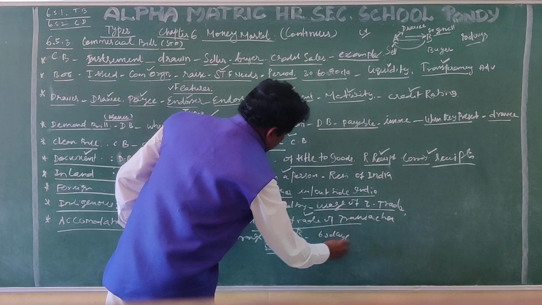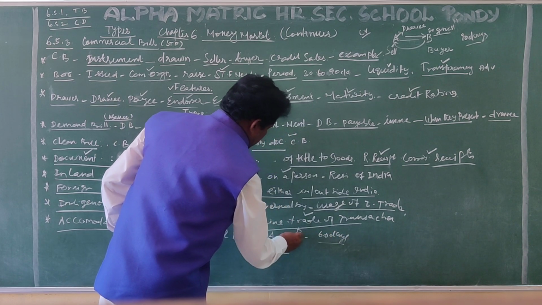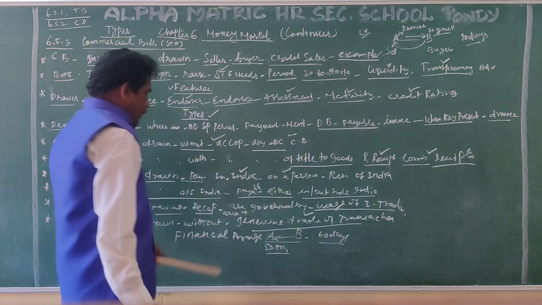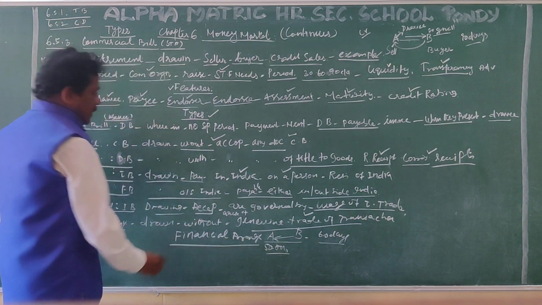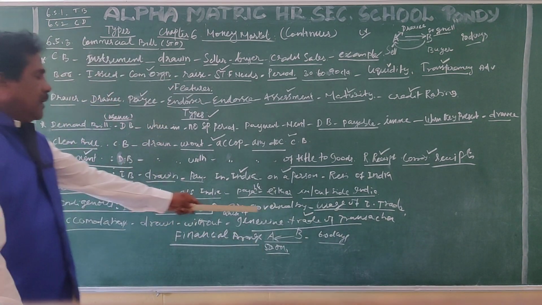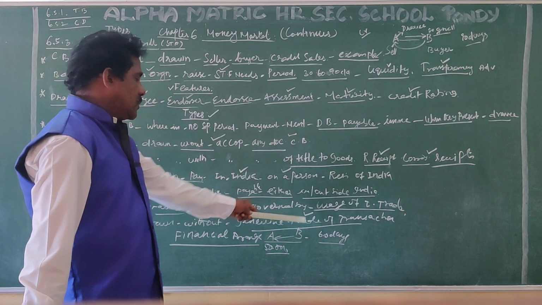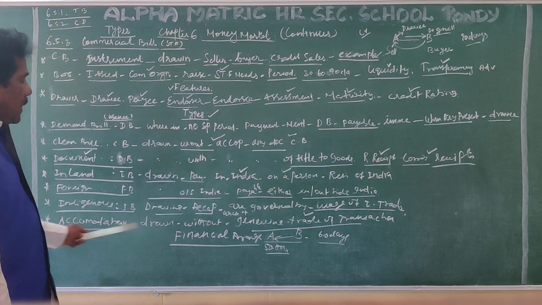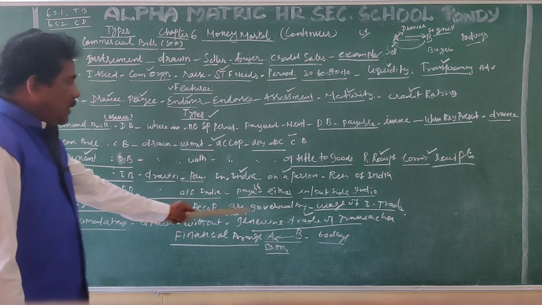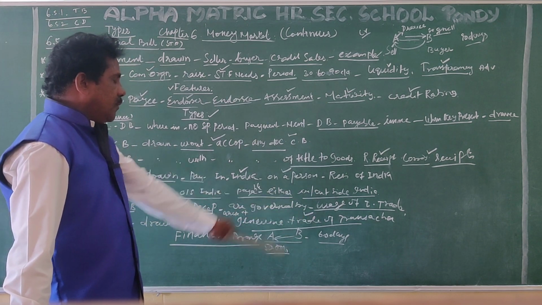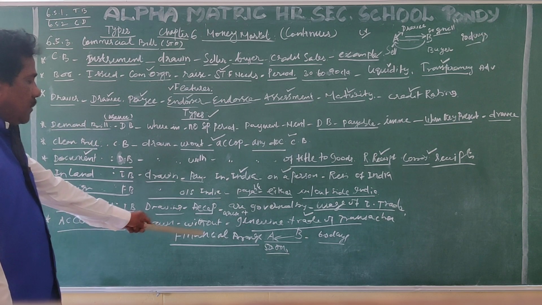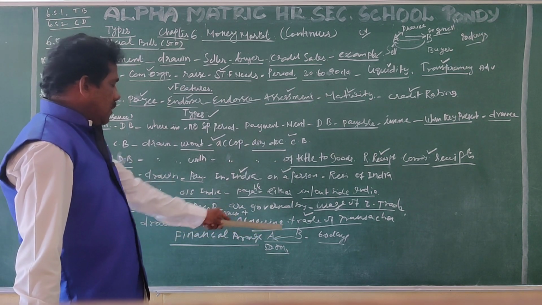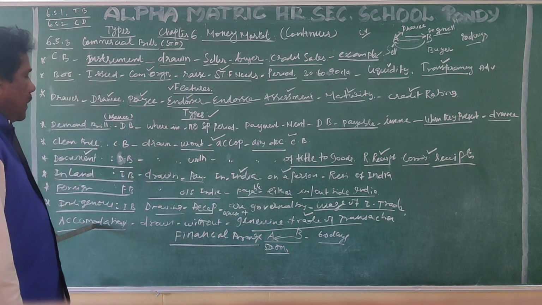On the 60th day the amount will be payable by B to A. So it is a financial arrangement without any trading activities emerging. Accommodation bill means there is no necessity of any genuine trading activity or transaction. It is a temporary financial arrangement between two persons, known as an accommodation bill.